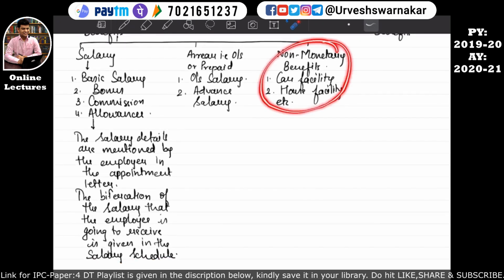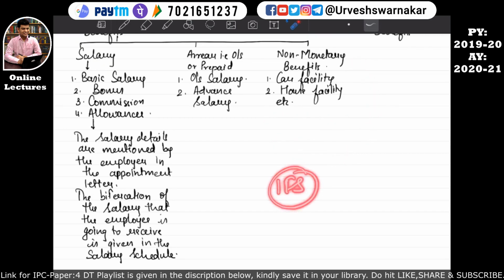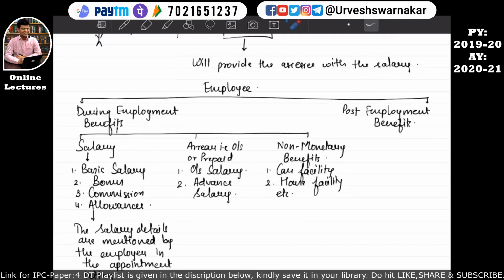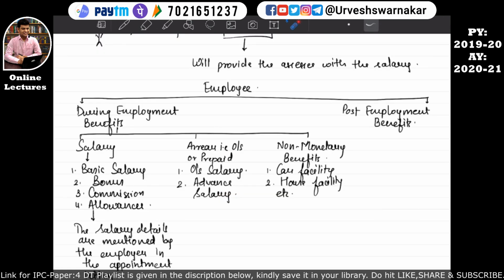So what we have to do in this income from salary chapter is identify these non-monetary benefits, calculate the monetary value of such non-monetary benefits, and include such value in our income from salary calculation. I hope this is quite clear to you. So I'm just giving you an overview. Anyway, everything is written in this format. We have to just read it, but the overview is quite important.